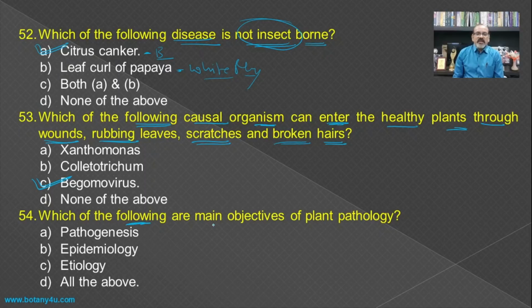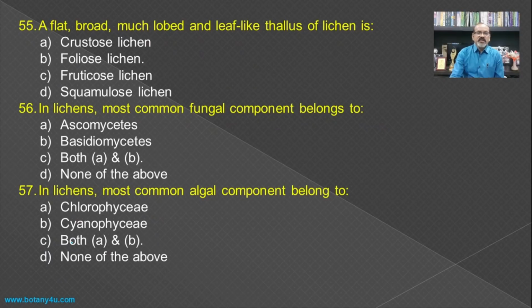Then which of the following are the main objectives of plant pathology? The study of plant diseases includes pathogenesis, epidemiology and etiology also, and hence all of the above is the answer for this question.